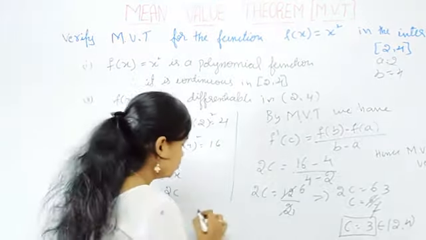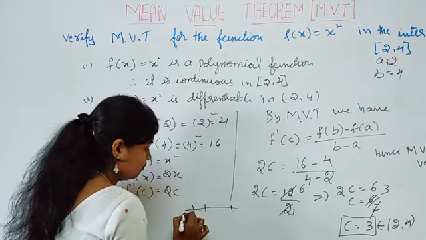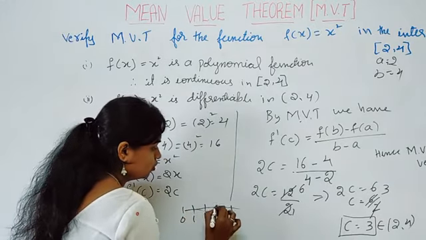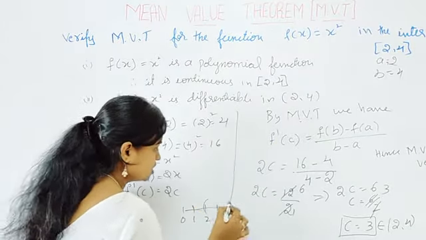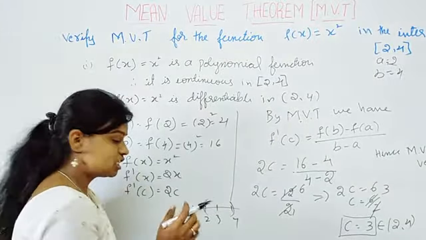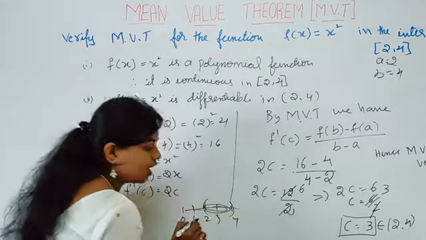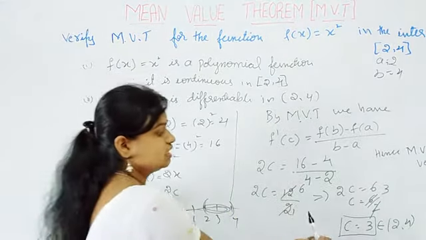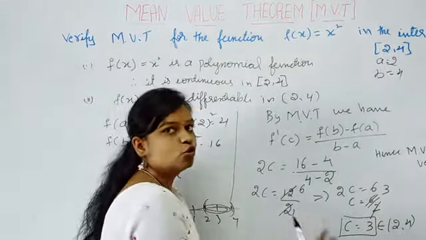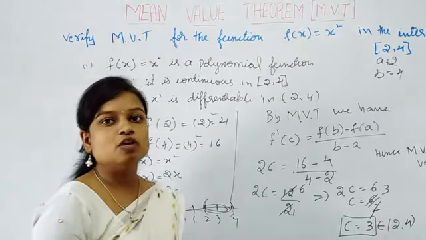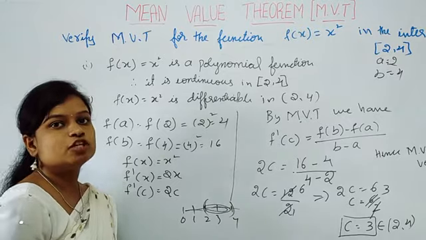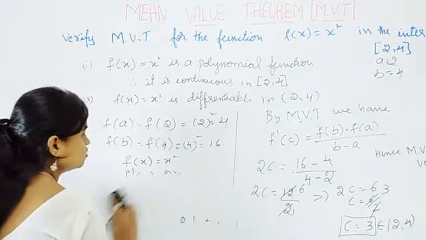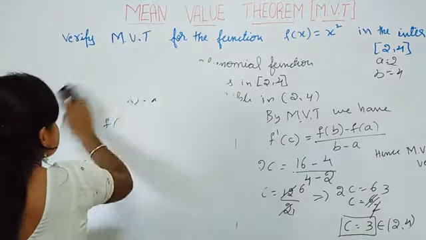So here we have in number line 0, 1, 2, 3, 4, right? So the given interval is 2 comma 4. This is the interval and our c must belong to within 2 comma 4. Okay, so we get c as 3 and that belongs to 2 comma 4. Hence mean value theorem is verified. So this is also an important problem for 3 marks. So we move on to the next problem.